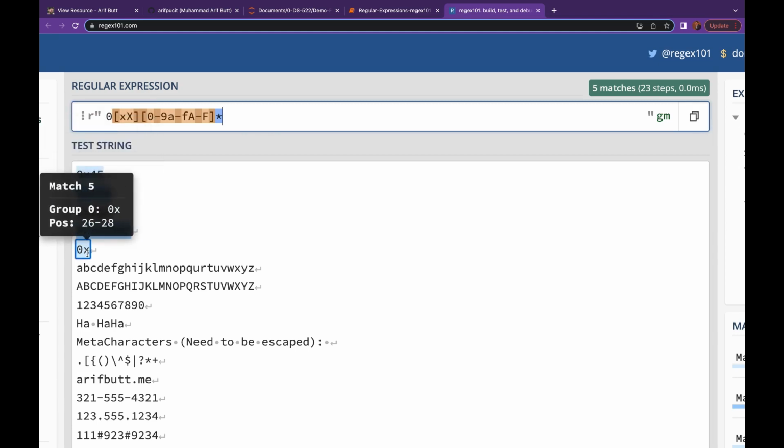But this is also selected now, and we should not have selected this. So we need to make a change. If this is invalid, so this should not be selected, so we cannot use this quantifier over here. Let me use a plus over here, and the plus quantifier says 1 or more, while the asterisk quantifier says 0 or more. So we have used the plus quantifier over here, and this is a success. 1 match, 2 match. This is not a match, the third match, and this is also not a match. So we have successfully written a regular expression which is going to select hexadecimal numbers from a document.